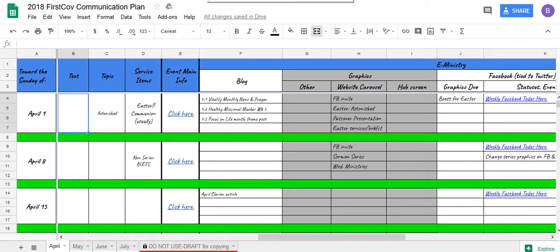Hi, this is the orientation for a FirstCov communication plan as we're moving it online, and I just want to give you some information about that. A couple reasons we're doing this: one is that we don't lose the file just when the computer goes down. With it being on a Google Sheet, we can keep track of it there.